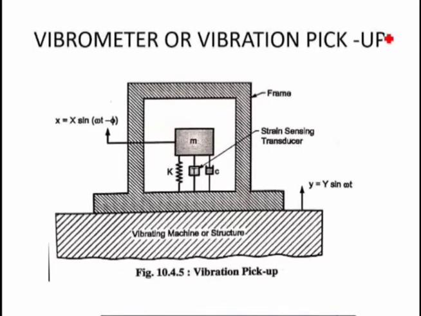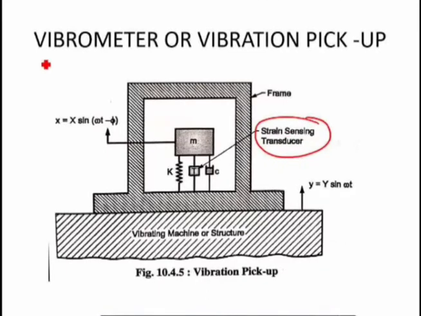Now, the vibrometer is called a vibration pickup, or you can also call it a displacement measuring instrument. You can see that the whole structure is the same, only here we have included an element called the strain sensing transducer.